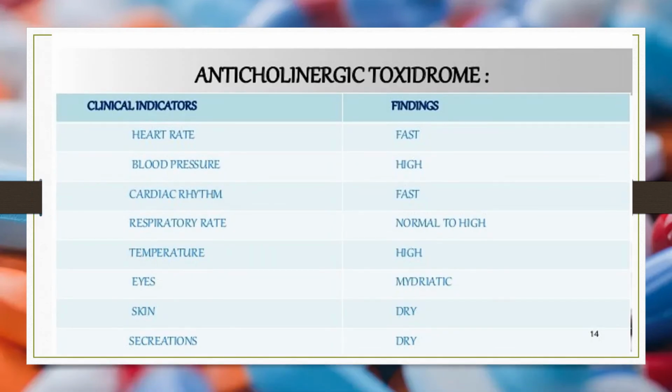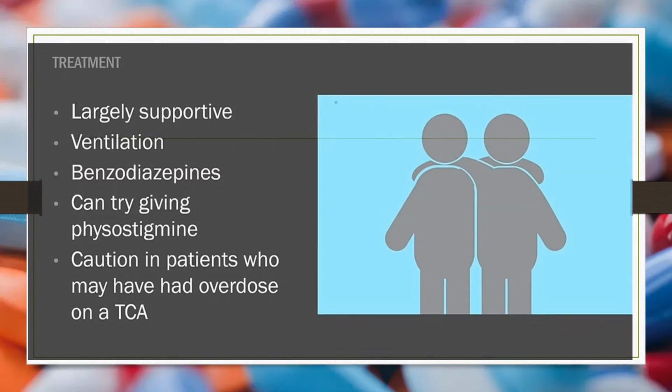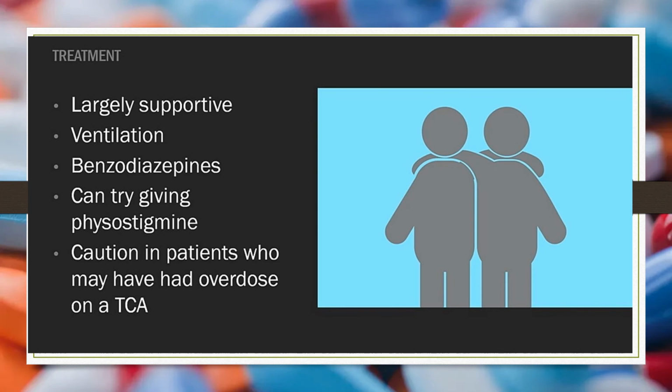Anticholinergic drugs also have their own effects on blood pressure, heart rate, cardiac rhythm, respiration, temperature, eyes, skin, and secretions. Overall, we remember them by these findings: mild rash, non-reactive pupils, dry mucous membranes, flushed skin, urine retention, altered mental status, tachycardia, constipation, and absence of diaphoresis. Most of the time, treatments are supportive for anticholinergics.